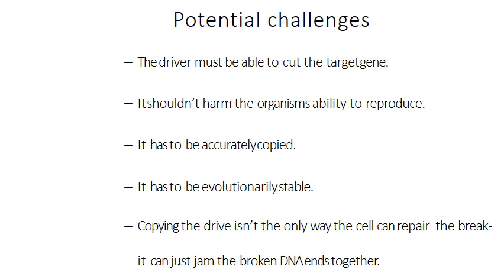The second challenge is it should not harm the organism's ability to reproduce. It has to be accurately copied. It has to be evolutionarily stable. Copying the drive isn't the only way the cell can repair the break. It can just jam the broken DNA ends together.